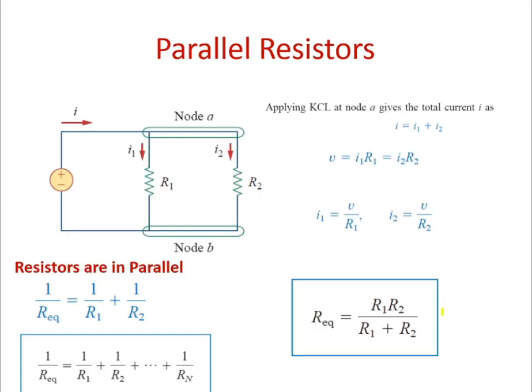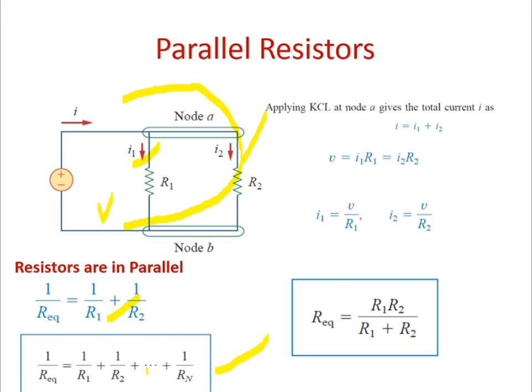Now you go for parallel resistors. In parallel resistors, I told you the current will be different but the voltage will be constant. When two resistors are in parallel, the way to find the equivalent resistance is 1 by R equivalent equals 1 by R1 plus 1 by R2. This is by taking the LCM. When you have 2 or 3 resistors, you can take the LCM, but when you have more elements, it makes trouble. Better you follow this.